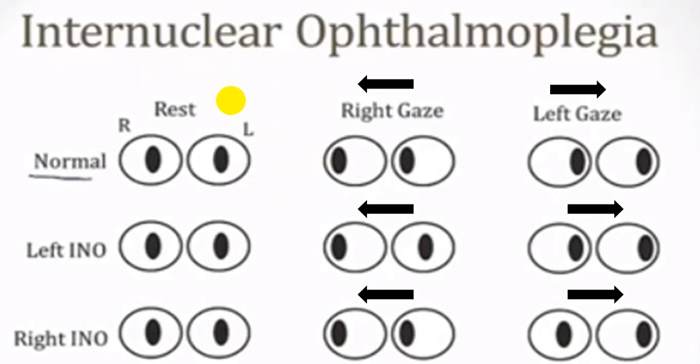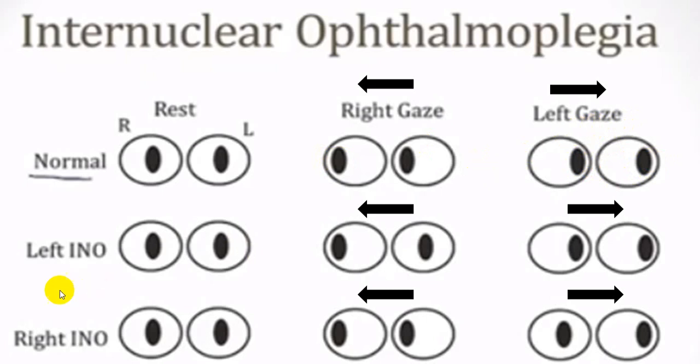If those are normal, the supranuclear pathway is normal, the nucleus is normal, and the infranuclear pathway is normal, the eyeball will be in the center. Now if you ask the person to look to the right, the right eyeball will move laterally, that is lateral rectus, and in the left eye, medial rectus will contract. This is called right gaze or right horizontal gaze. Same way when you ask to look to the left, in the left eye, lateral rectus will contract, and in the right eye, medial rectus will contract. We call it the left horizontal gaze.